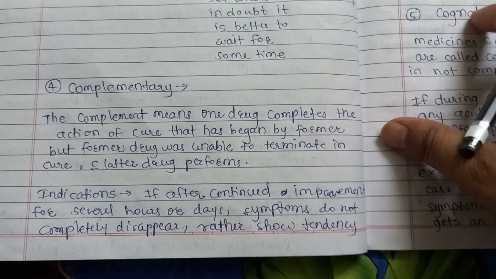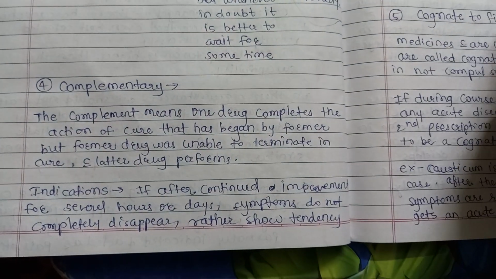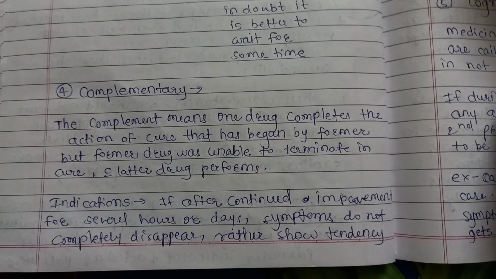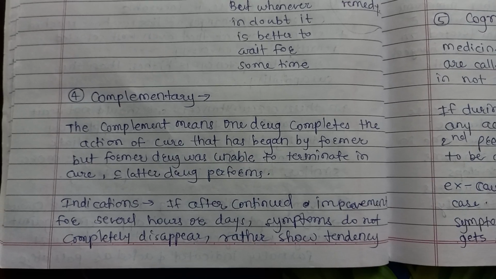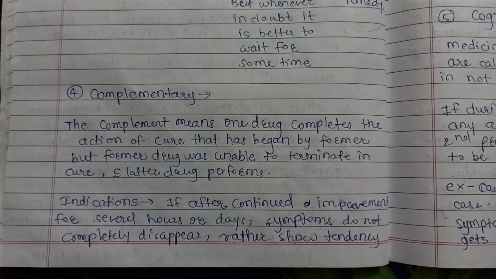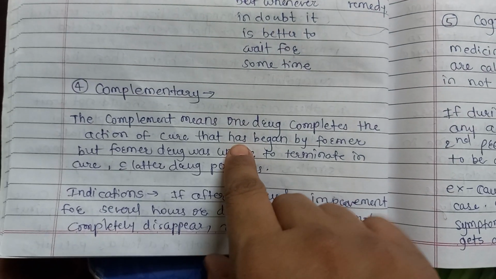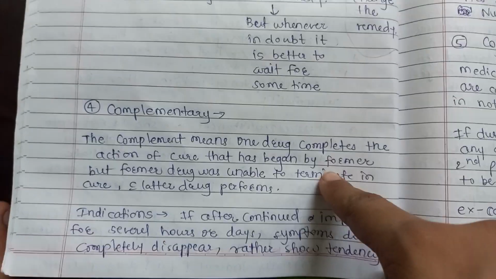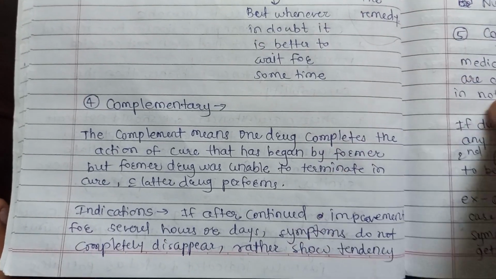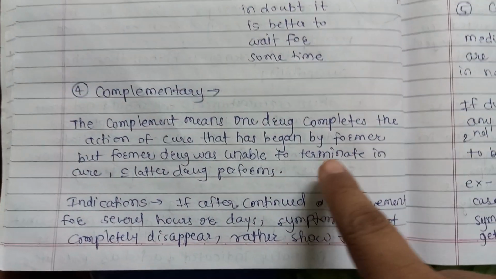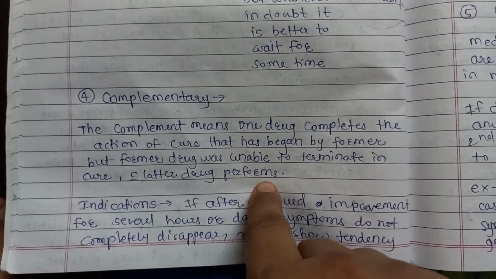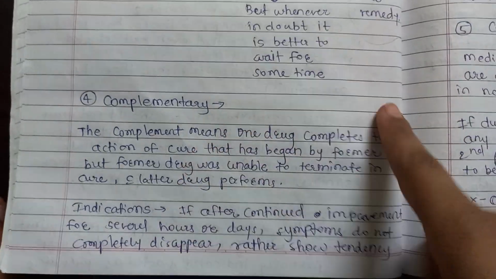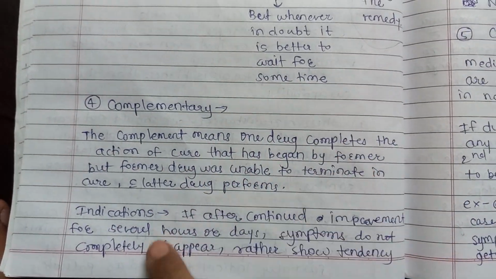Then complementary medicine. So in the second prescription, we have to give the complementary medicine. First we will understand what is complementary. Complement means one drug completes the action of the cure that has begun by the former one, but the former drug was unable to terminate and cure, which the later drug performs. So it complements the action of the first drug, that is, completes the action.